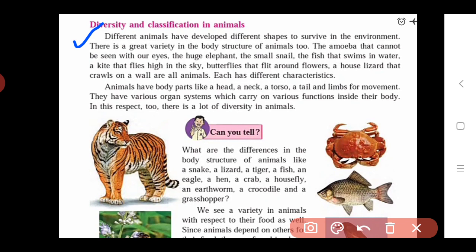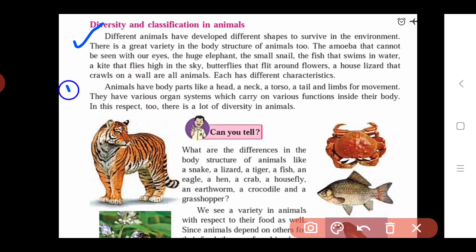And the house lizard, which is seen at our home on the wall, crawls on the wall. These are all animals, but each and every animal has different characteristics. Some swim in the water, some crawl on the surface, some can fly very high in the sky, but some can fly within the flowers or at a short height. Also some animals are huge in size and some are very small in size.